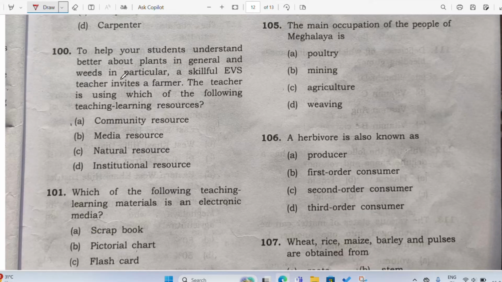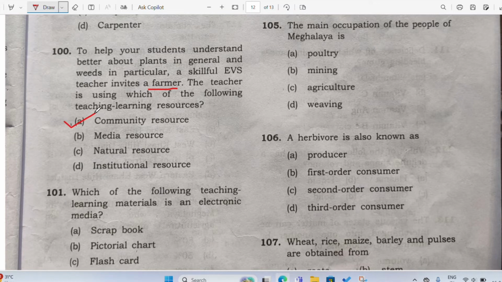So suppose we want to teach the students about the crops as well as the weeds. In fact, in general, we want to teach the students about the cropping or farming. So what do you think? We see the teacher is inviting a farmer to the school. So which resource is the teacher using? Institutional resource, natural resource, media resource, or community resource? So this farmer who is invited will be known as what resource? Of course, he will be known as community resource.